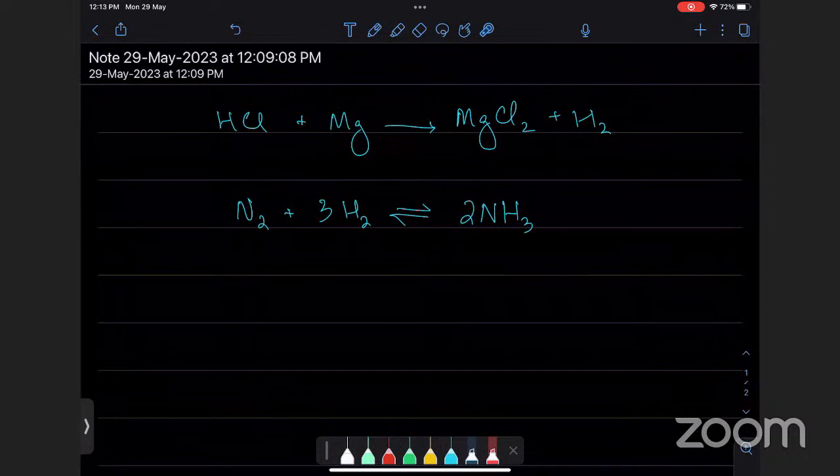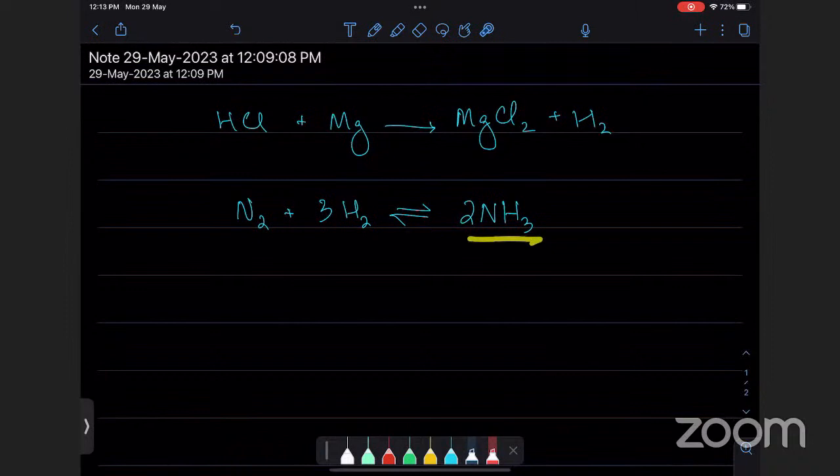Sir, I didn't understand. What didn't you understand, ask the question. Sir, what you are saying about the reversible reaction, that the moles will be the same, I didn't understand that part. Look, the idea of this sign is that this reaction never completes. What does reaction completion mean? That whatever amount of nitrogen and hydrogen you have, they will produce all the ammonia that they can. This arrow tells me no. They will produce ammonia, but some ammonia will go back and produce hydrogen, nitrogen again. So you will never run out of all the nitrogen, all the hydrogen that you have.